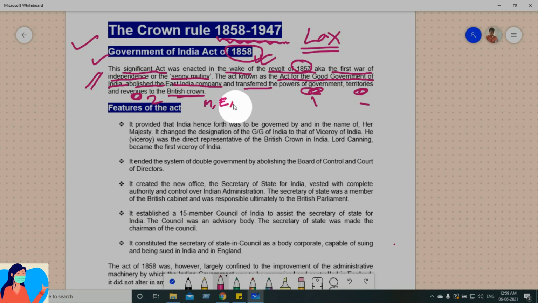And the immediate cause, you remember the greased cartridges.